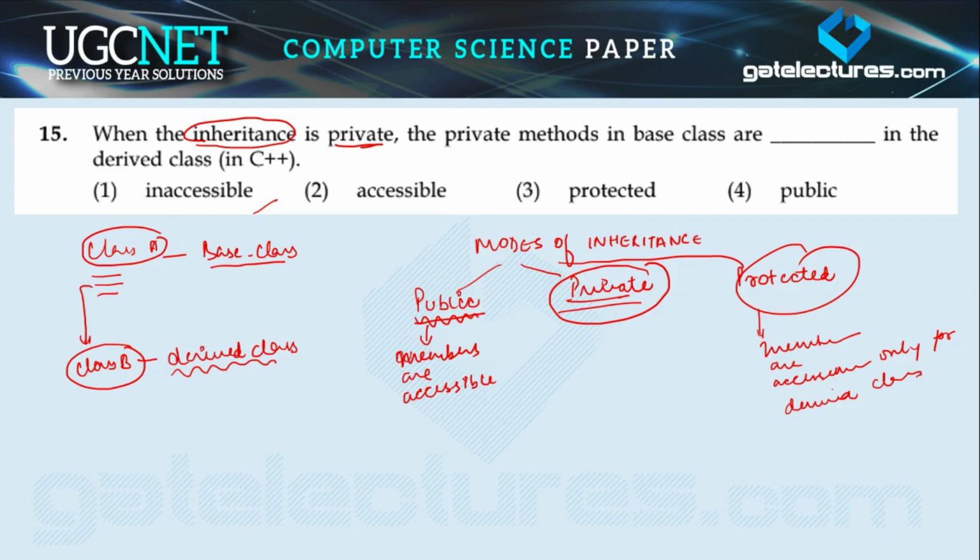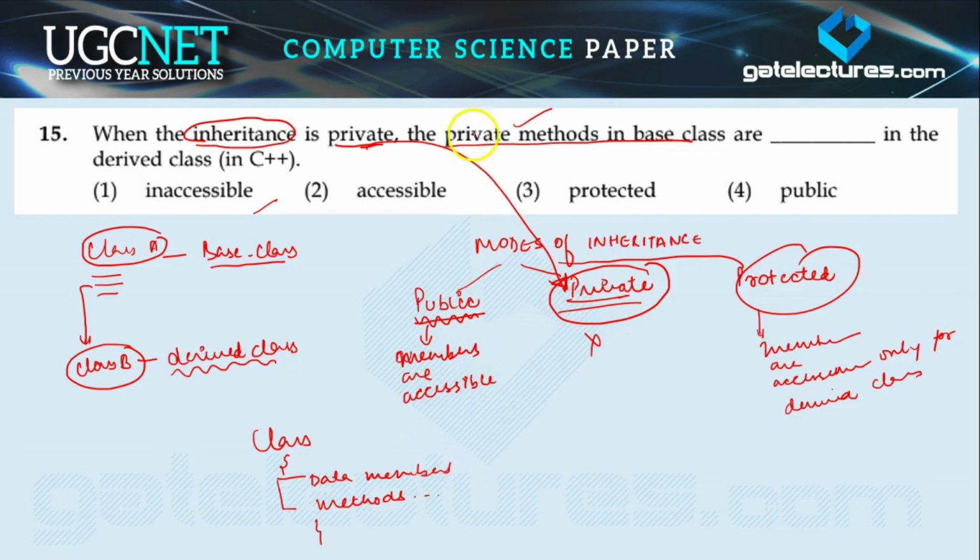Okay, now come back to the question. When the inheritance is private, meaning this mode, right? When the inheritance is private, the private methods in the base class, meaning methods or data members, I said that a class consists of two things. First is data members and the second thing is methods. In methods, you can say member functions are present, right?